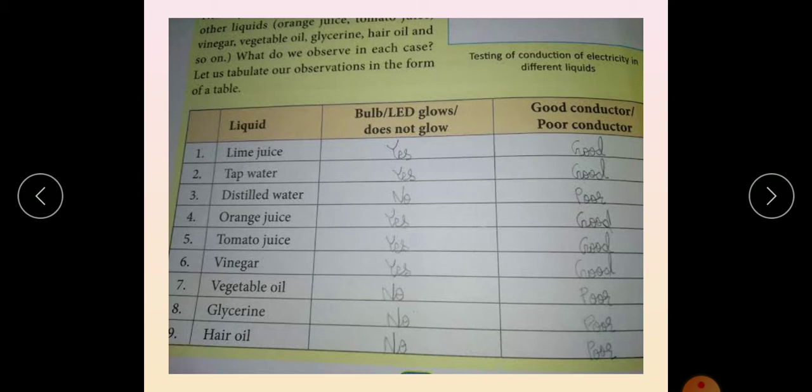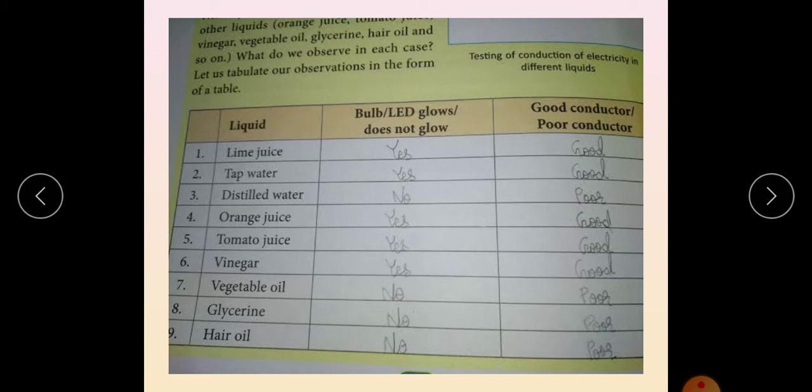Tap water, you all know that tap water is rich in minerals. So it is mineral water. Mineral water means minerals are there in the water. There are so many metallic salts in water, and these salts help it to conduct electricity. So tap water is a good conductor of electricity, whereas distilled water is not a good conductor of electricity.